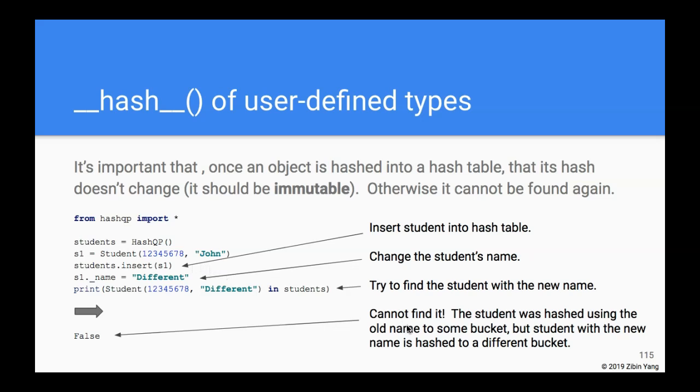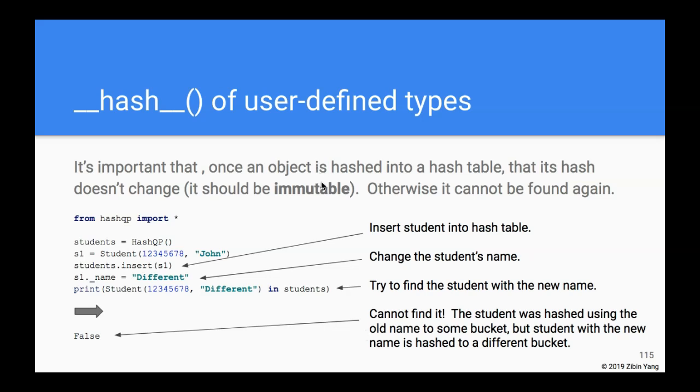So that old name gives one hash. However, the new name gives a different hash. And so in the contains operation, it uses the new hash to try to locate the student, but it couldn't find it in the right bucket, because the student is in a bucket that's the result of the old and different hash.